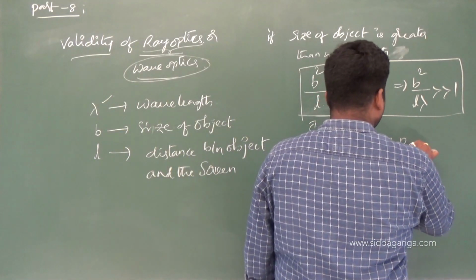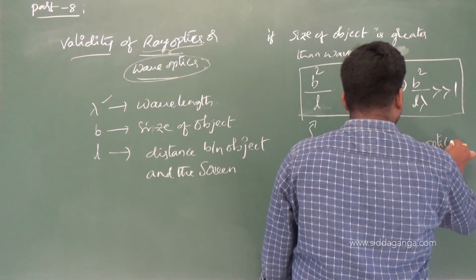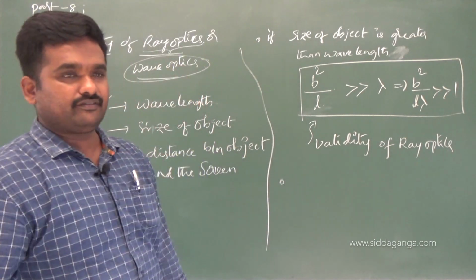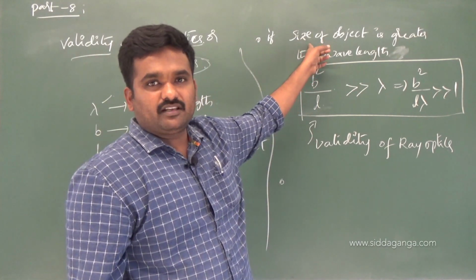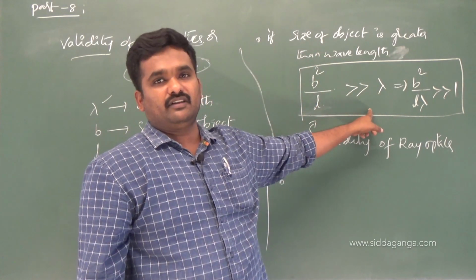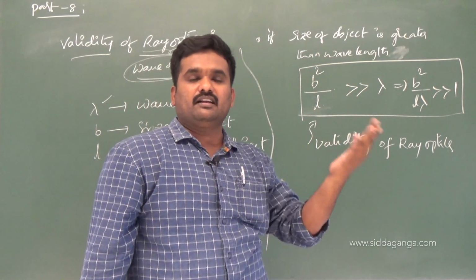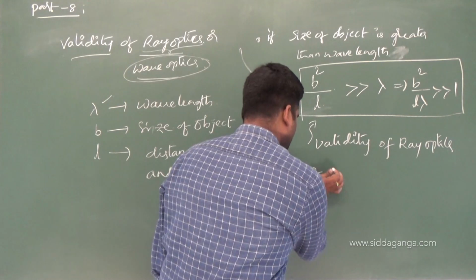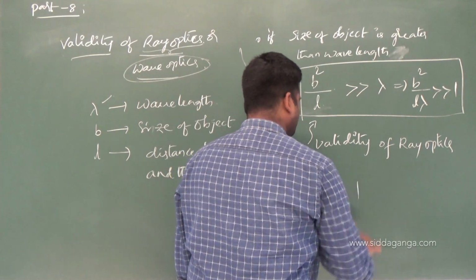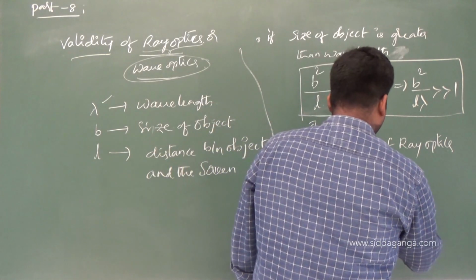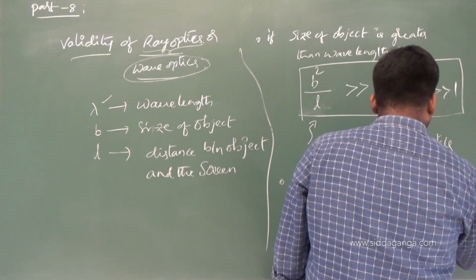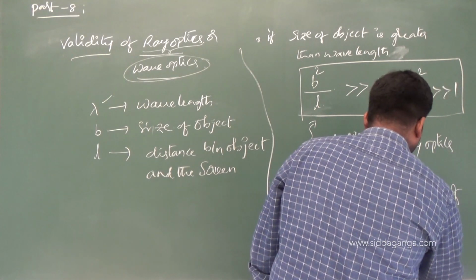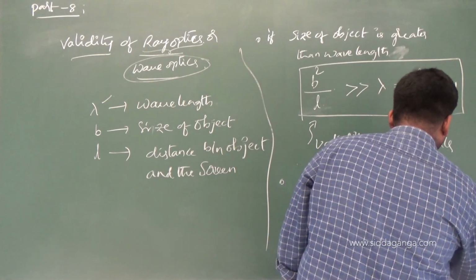Whereas wave optics is valid only if the size of the object you make use of is comparable with the wavelength of light used, or is almost equal to or less than it. Then b square by L lambda should be less than or equal to 1. This is the validity of wave optics. You have to remember this.